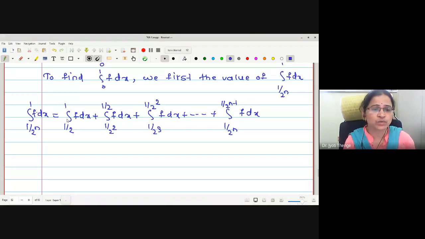Here you can check: 1 upon 2 square to 1 by 2, 1 by 2 to 1, this is 1 upon 2 square to 1. If I add the third also, this gives me 1 upon 2 cube to 1. So if I go on adding every integral subpart, this gives us the integration from 1 upon 2 raised to n to 1. Is this point clear to everyone?